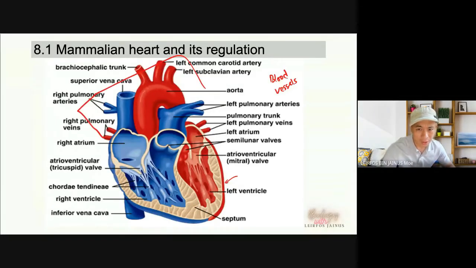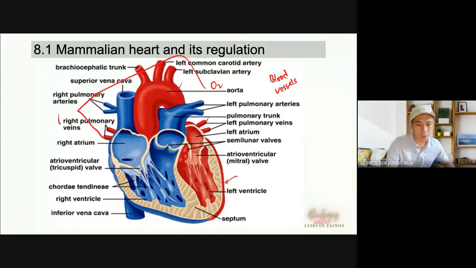So we have the red in color, but the real heart or the real blood vessel has no color scheme. The color scheme here just helps us to differentiate which blood vessel will carry oxygenated and which will carry deoxygenated blood. Okay, the red in color: aorta, pulmonary vein, and right pulmonary veins. All of these will carry oxygenated blood.